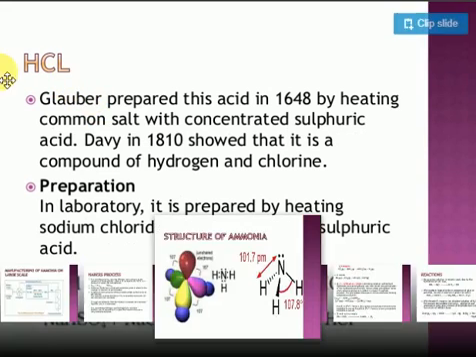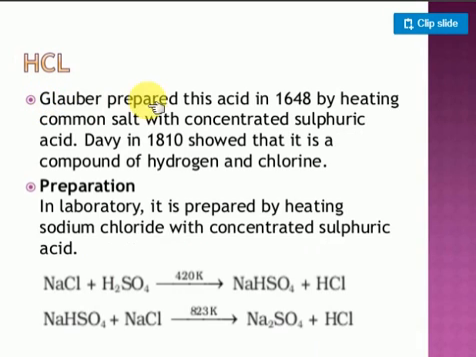Next important one, hydrochloric acid, HCl. Generally hydrochloric acid is prepared by heating common salt, sodium chloride, with concentrated sulfuric acid, and HCl gas comes out. The scientist Davy said that hydrochloric acid is not an element, it is a molecule. It is a combination of 2 elements, hydrogen and chlorine. Next one is preparation. How can you prepare it?